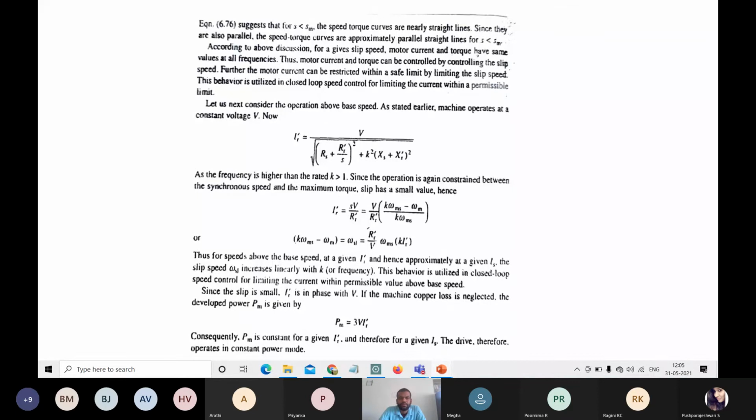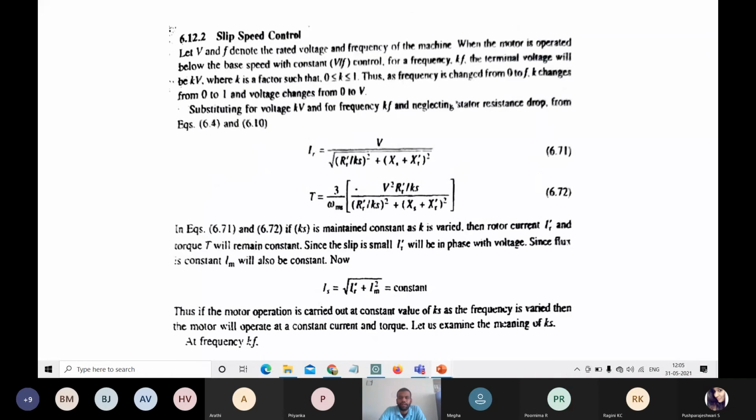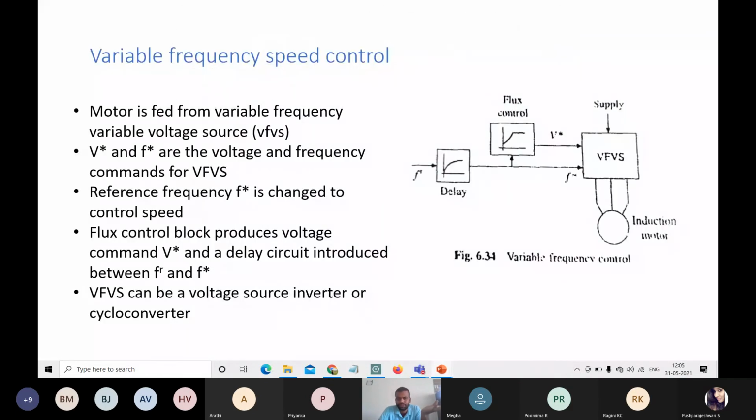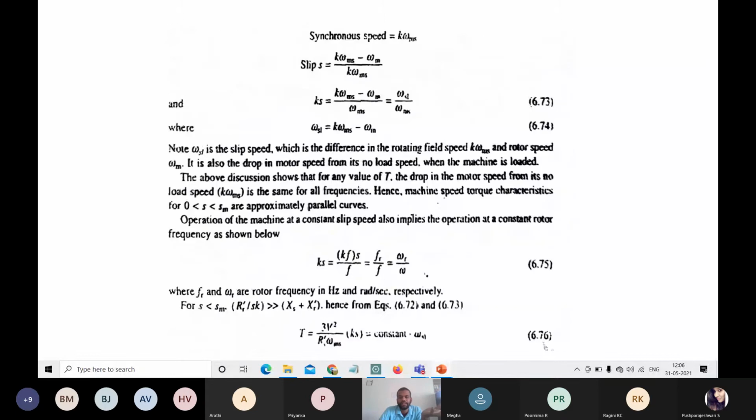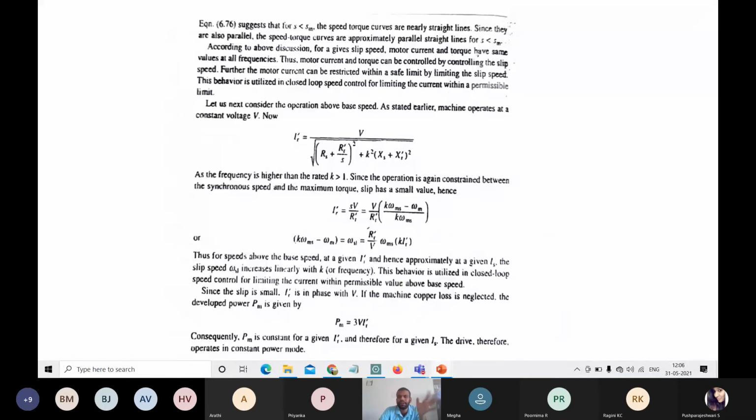So what we did, we studied the variable frequency voltage sources. We considered the slip speed control. The slip speed is called omega SL. What happens to the omega SL when the speed is below base speed, and what happens to the omega SL when above base speed? These are the given equations.